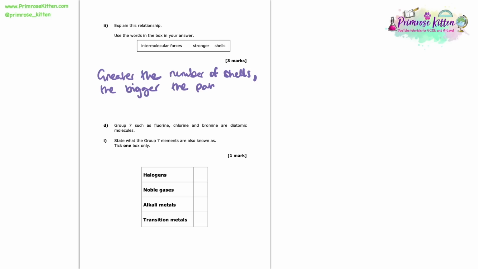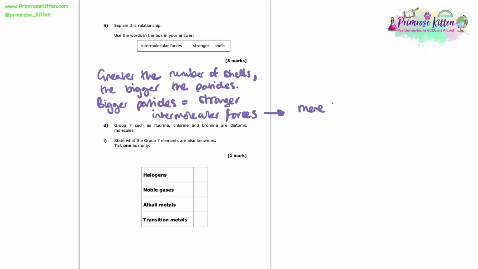So the next thing to say after that, and this will be our first mark, what we've just said, but our second mark we will gain by saying that the bigger the particles, the stronger the size of the intermolecular forces between them. So that's a really important link, that as the particles get bigger, the intermolecular forces are actually getting stronger, making them more attracted to each other.